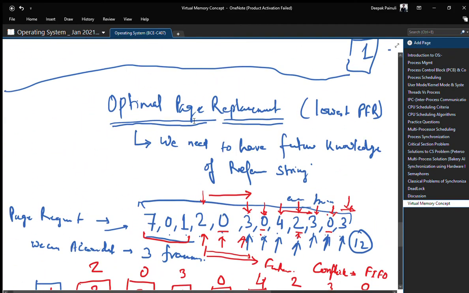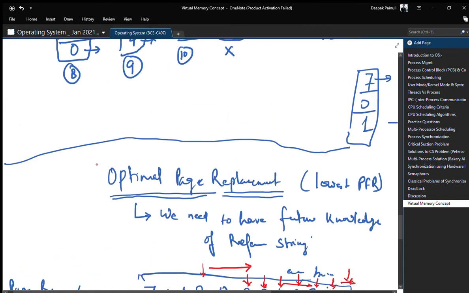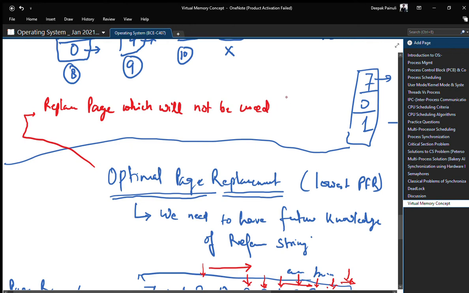In case of optimal, you can write, I am writing in the box here: replace the page which will not be used for the longest period of time.